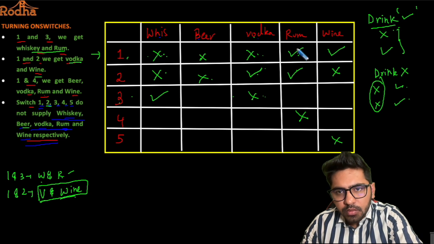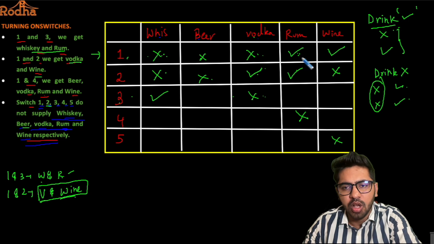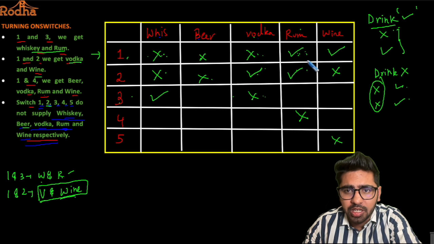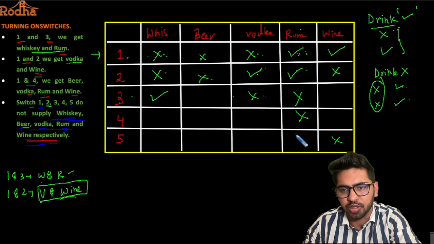Now, if you look at the column of rum here, already 2 switches are supplying rum and every drink is supplied by exactly 2 switches. So if 2 switches are already supplying rum, the other 3 switches cannot supply rum, so this should be a cross and this should also be a cross, ठीक है ना?